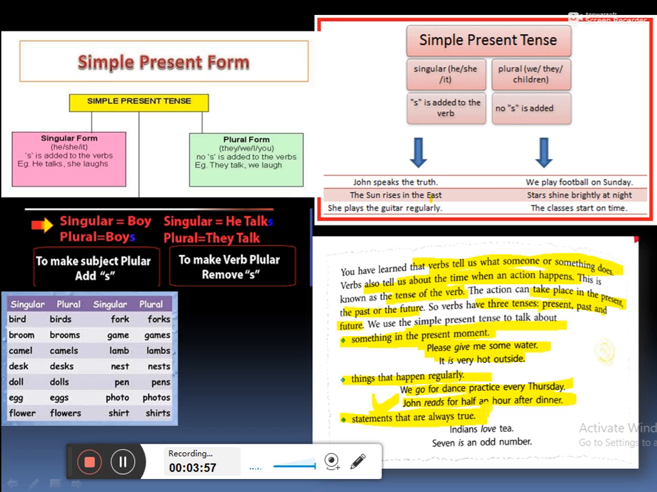Statements that are always true. We can have the example that Indians love tea. This is true. The sun rises in the east. That is true. 7 is an odd number. These all statements are what? They all are true statements. So they all are simple present tense. Clear?